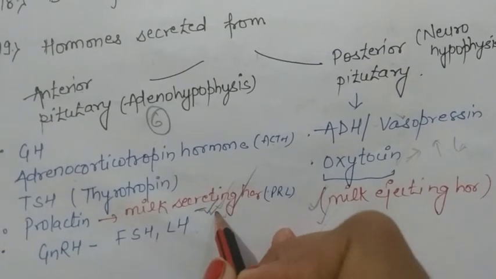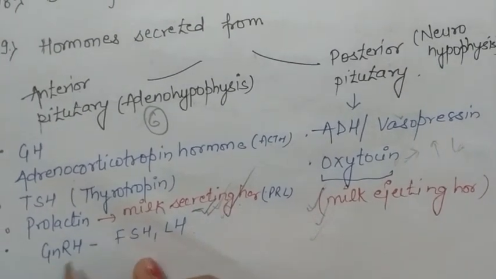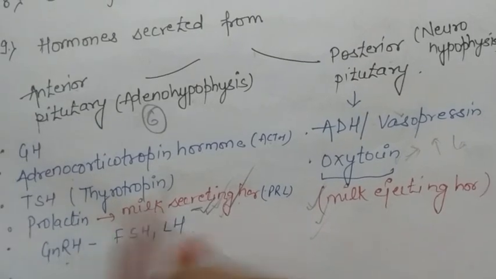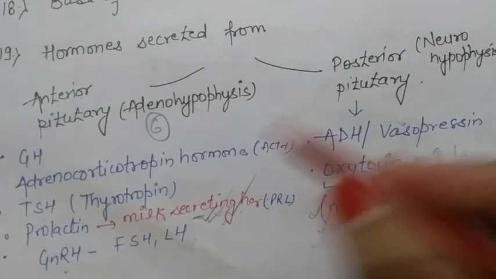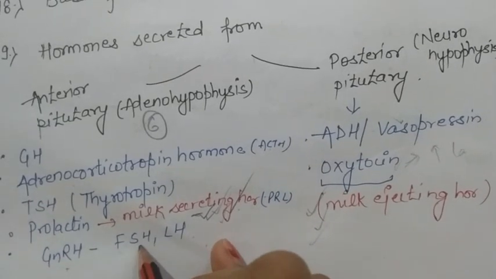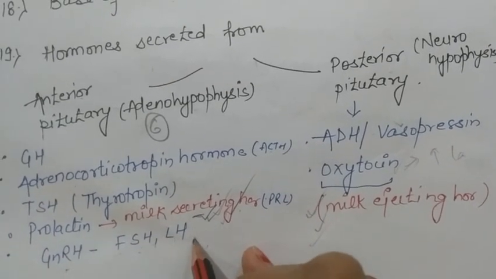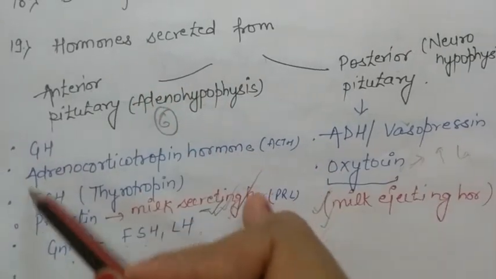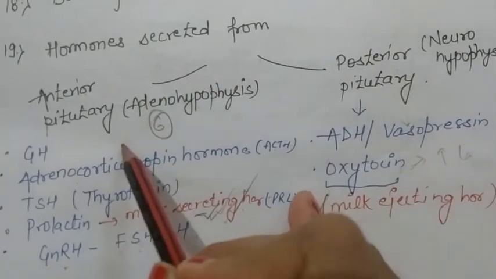Most important question that is asked in the exam. GnRH, that is gonadotropin releasing hormone. FSH and LH. FSH is follicular stimulating hormone and LH is luteinizing hormone. These are the 6 hormones that are secreted from the anterior pituitary.